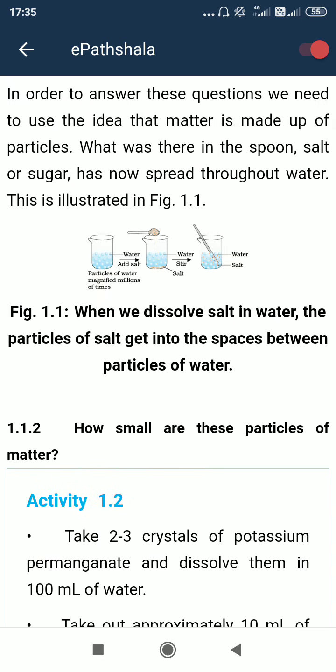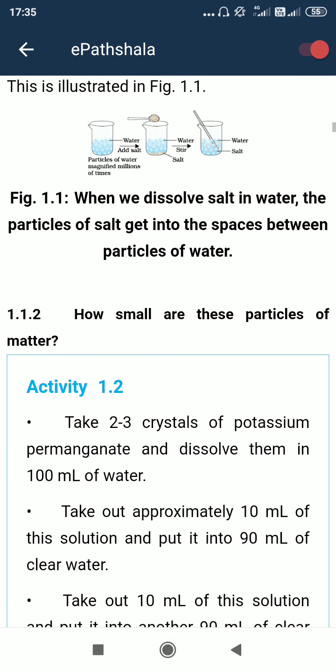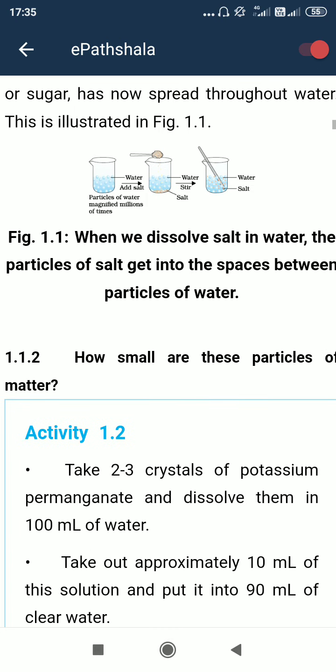So now see, this is the solution case. What is shown here, see, salt is added in water. Salt is a solid. In case of daily usable salt, that is sodium chloride, NaCl. NaCl has a sodium atom and a chlorine atom bonded to form sodium chloride. This compound is dissolved in water. So what happens, Na plus and Cl minus ions are formed in the aqueous system. So this is the solution mechanism.